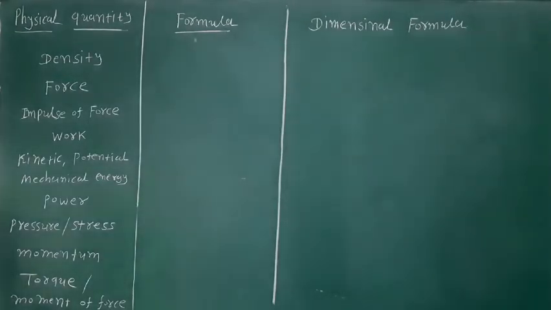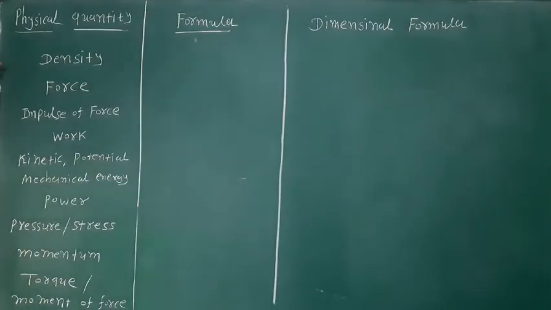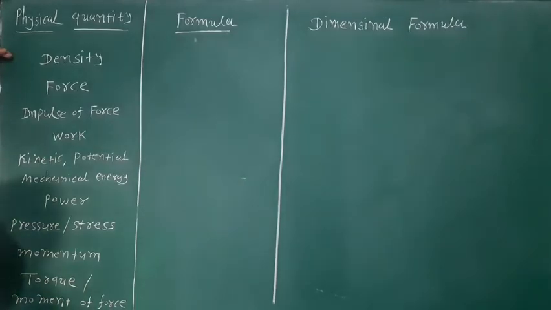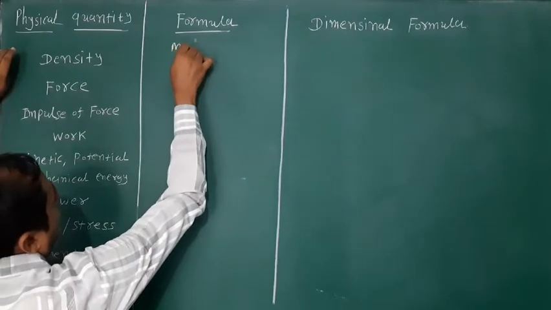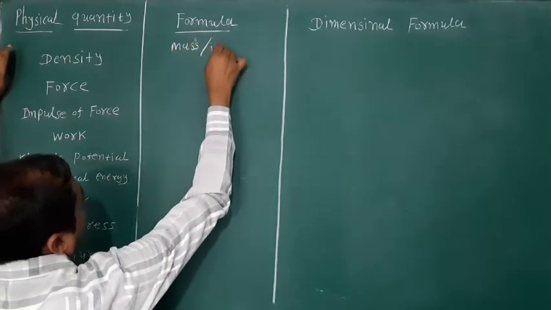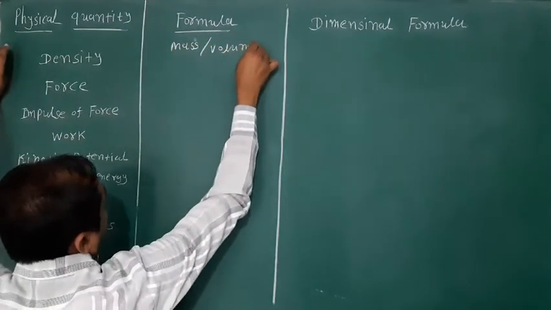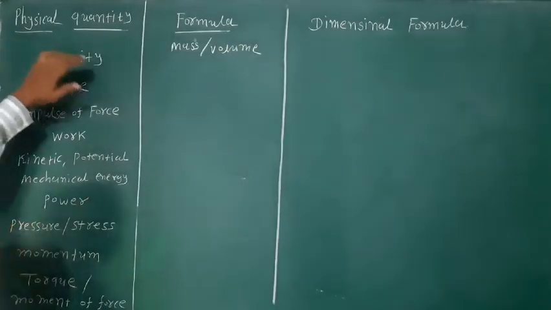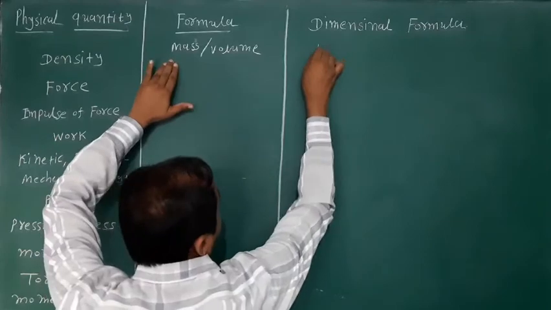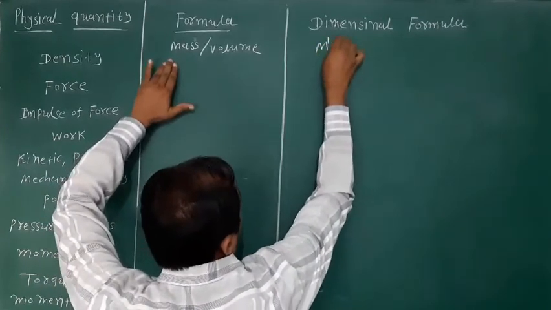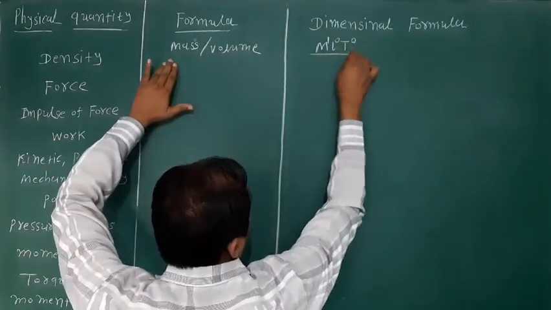Friends, next physical quantity is density. The formula of density is equal to mass upon volume. First of all, we can write down the dimension formula of mass: M1 L0 T0.